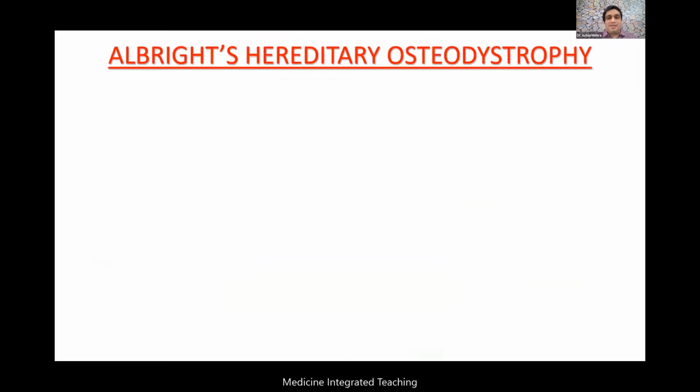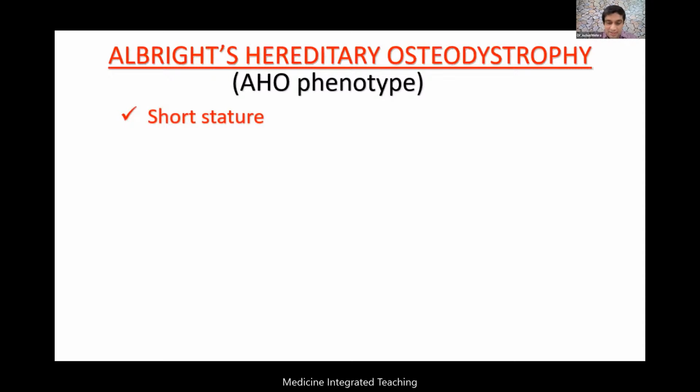Now I'll just summarize what we know as Albright hereditary osteodystrophy. This is a typical phenotype in these patients that we find due to increased osteoblastic activity. There is early union of the epiphyseal plate, and these patients often develop short stature. They might also have a round face. Early onset obesity is also seen as a phenotypic feature.